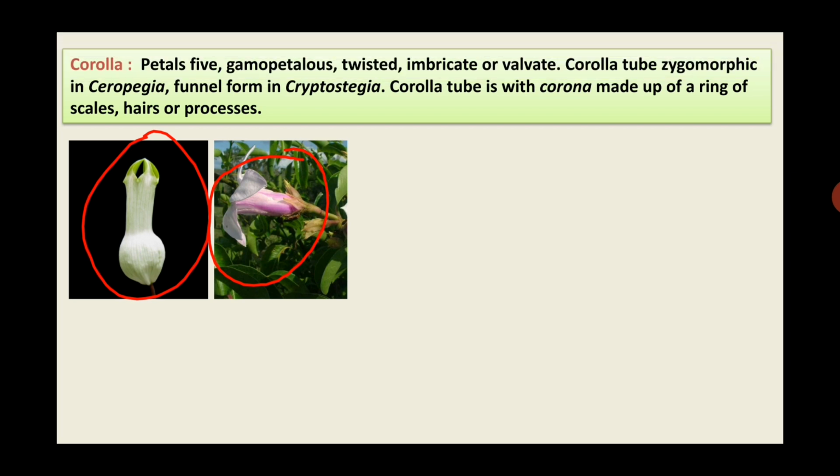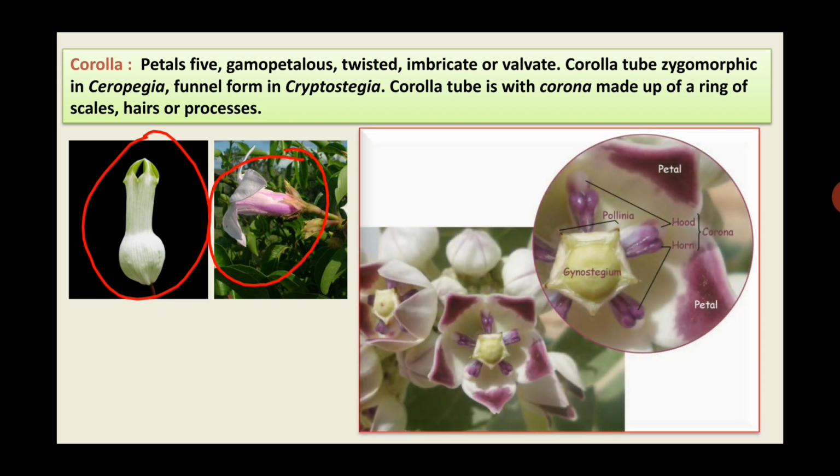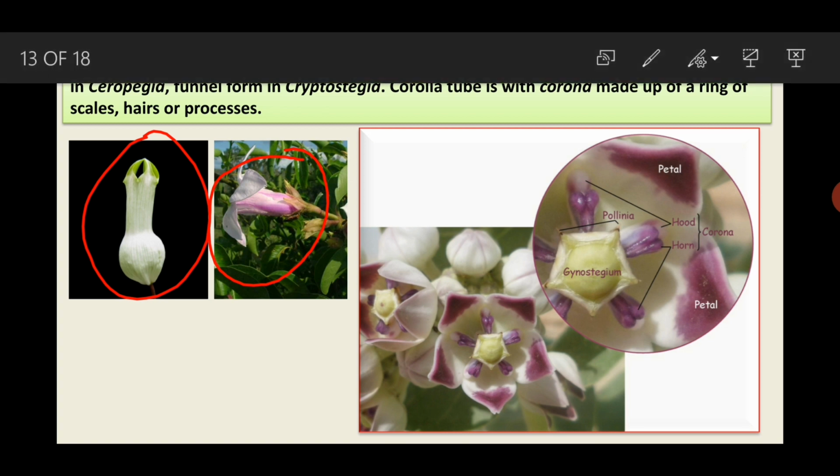Corolla tube is with corona, made up of a ring of scales, hairs or processes. So corolla tube is having crown like structure. What is meant by corona? Crown like structure, and this crown like structure is made up of a ring of scales, hairs or processes. So here in this diagram you can see this is the magnified section of the flower. This is corona. Corona means crown like structure.